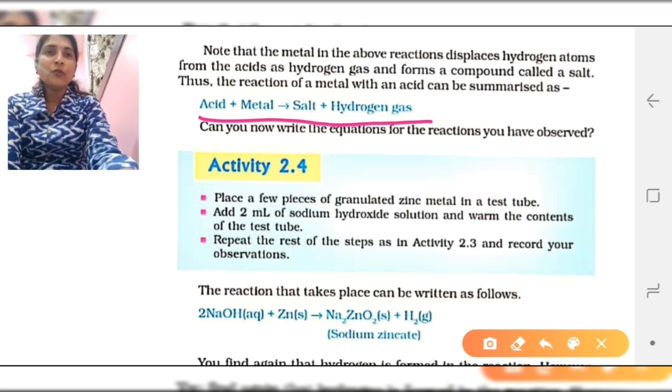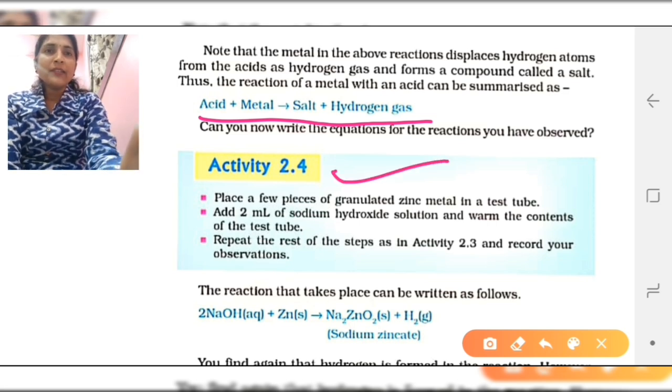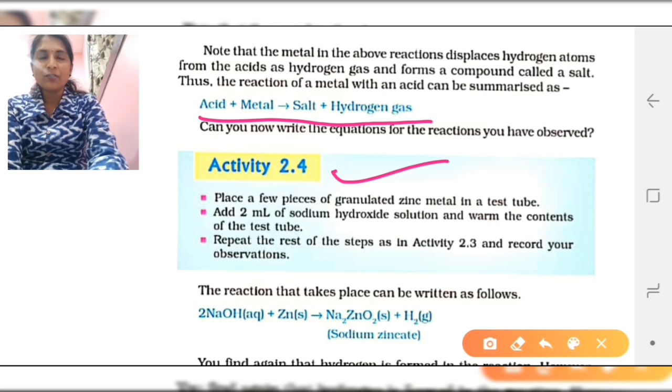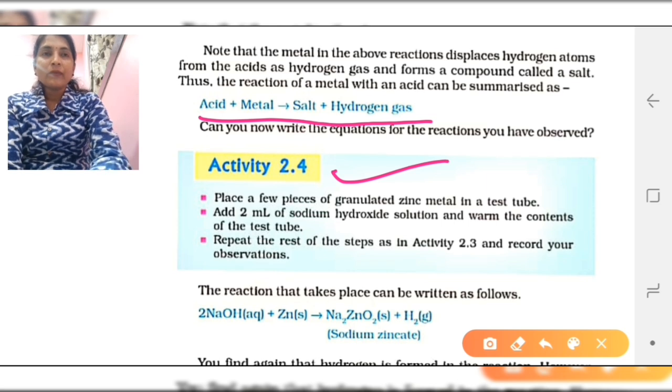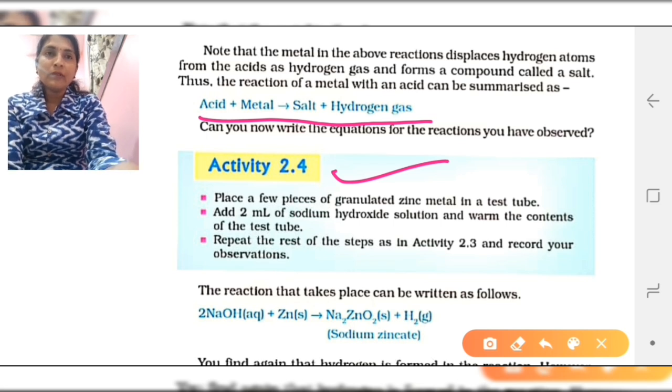So what is activity 2.4? Place a few pieces of granulated zinc metal in a test tube. Add 2 ml of sodium hydroxide solution and warm the contents of the test tube. Repeat the rest of the steps as in activity 2.3 and record your observations. So what will be the observation there? In the previous activity you took sulfuric acid. Instead of that, here you take sodium hydroxide solution, which is a base.